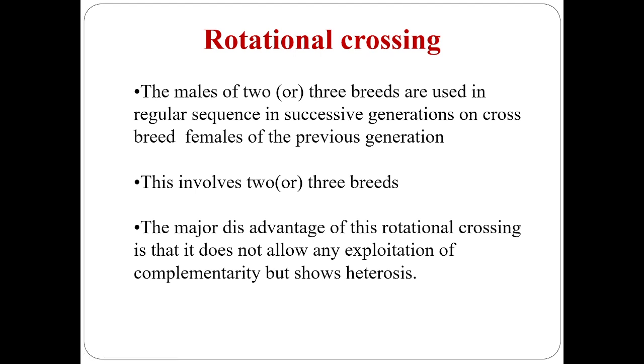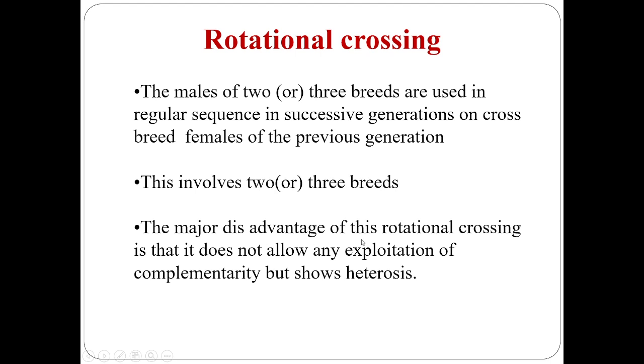And another crossing is rotational crossing. The males of 2 or 3 breeds are used in regular sequence in successive generations on crossbred females of the previous generations. This involves 2 or 3 breeds.